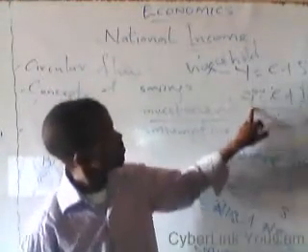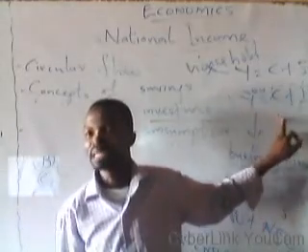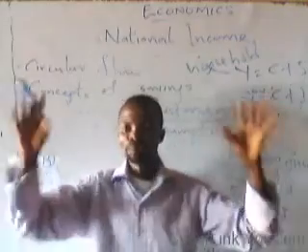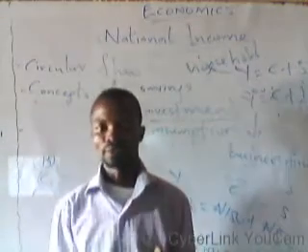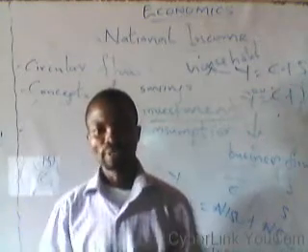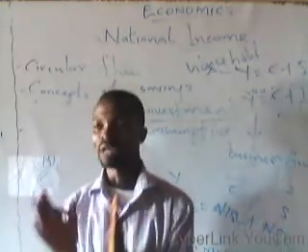The investment component relates to the business sector, which is the sector of the economy that engages in productive activities, the one that engages in the production of goods and services. So they too usually spend their income in two different ways.